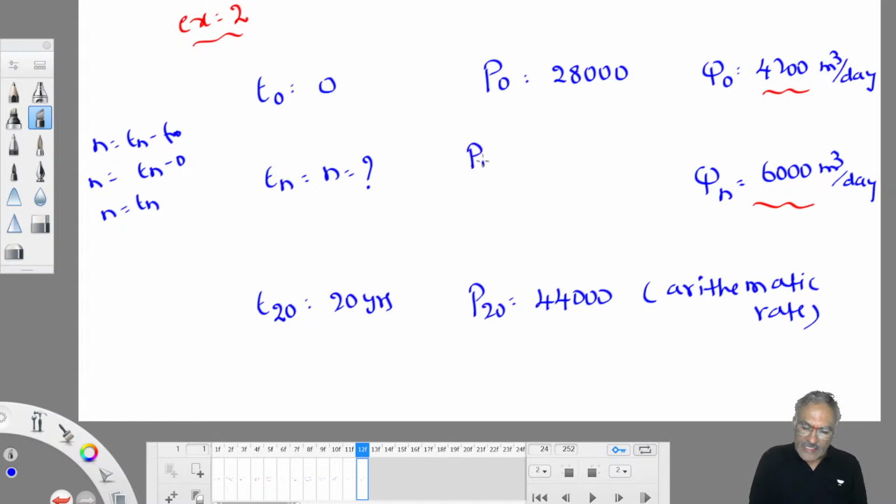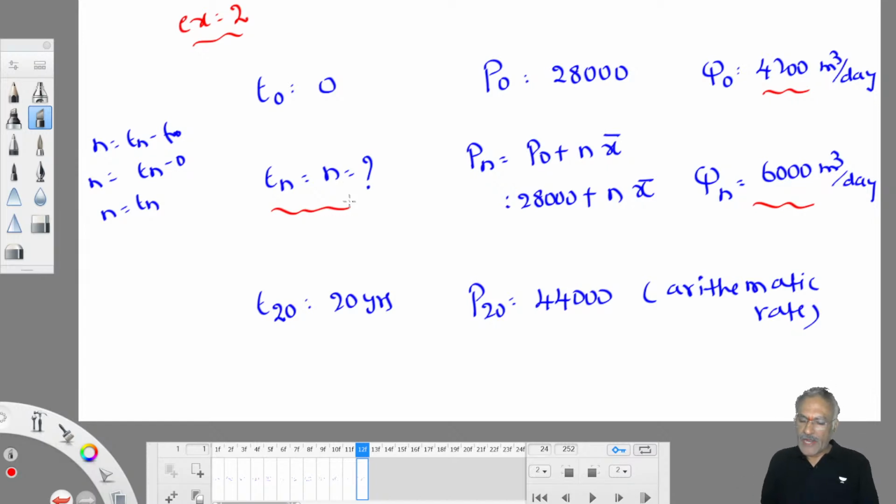So when it reaches its full capacity, when population increases at arithmetic rate, what is future population? P naught plus n into x bar. Okay? P naught plus n into x bar. P naught is known to you already, 28,000. So what are the unknowns here? N is unknown, x bar is unknown. But what has been asked to find out? N value. When time reaches n, it starts treating water to its full capacity, 6,000 cubic meter per day. So this is also known. So to find out x bar, indirectly this information is given.